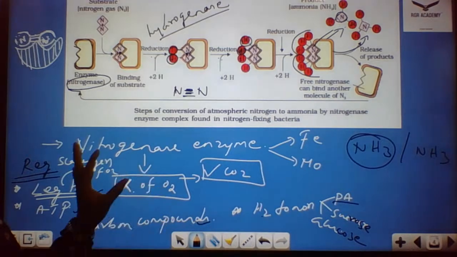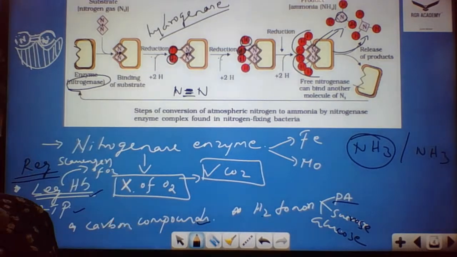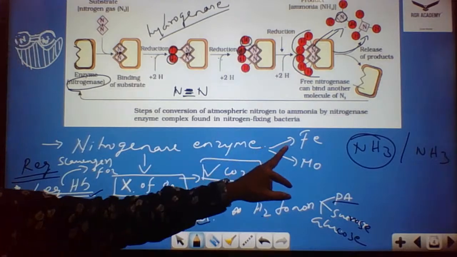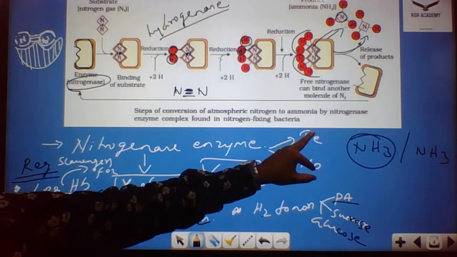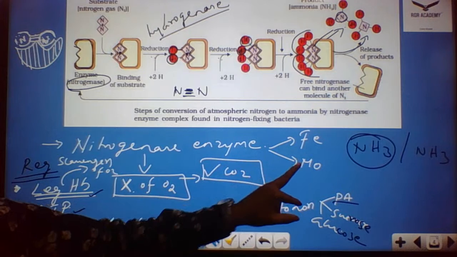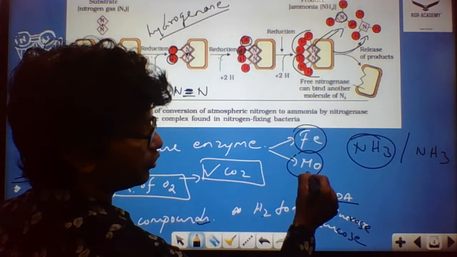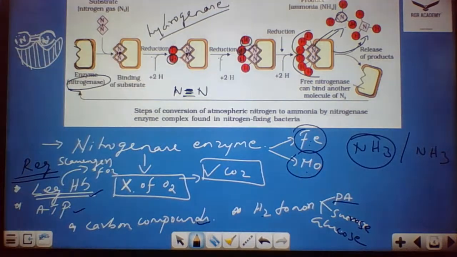Okay. So this is not hemoglobin of only red color, but leghemoglobin is pink. It's actually the pink one. And the nitrogenase enzyme consists of two important units. One is the ferric part, the other is the molybdenum part. This type also you get as a question. So the nitrogenase enzyme consists of two main units: the ferric unit and the molybdenum unit.